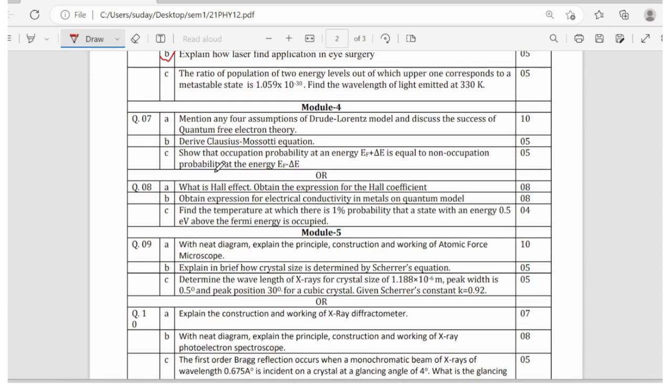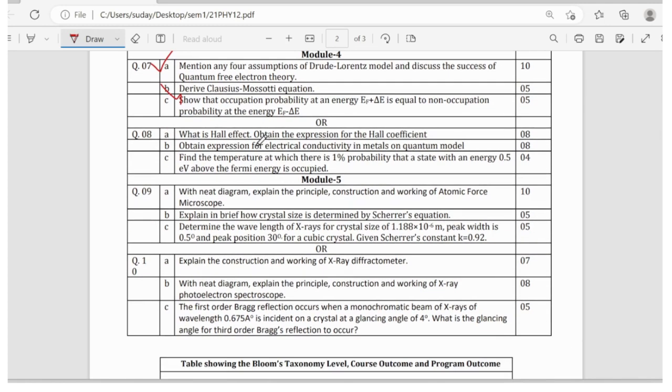Coming to module 4, it's about classical free electron theory, quantum free electron theory, physics of semiconductors, and dielectrics. So this module is a bit lengthy, but there are standard questions which are repeated every year. So assumptions, yes, this question is a must. And then construction of assumptions, and then Clausius-Mossotti equation, yes, this is also a very easy one. One numerical will be there, which you can easily fetch marks.